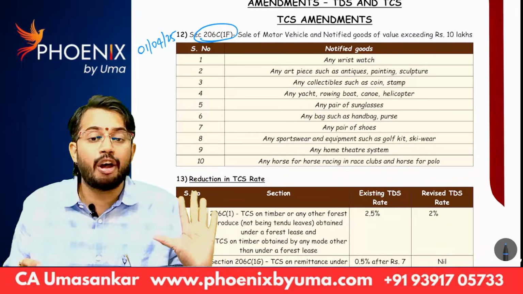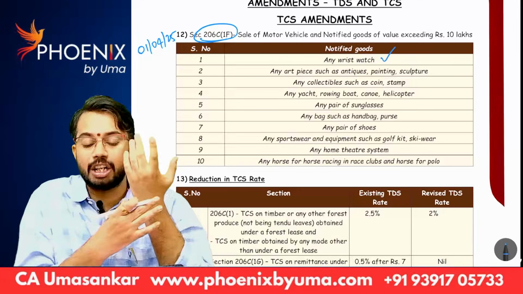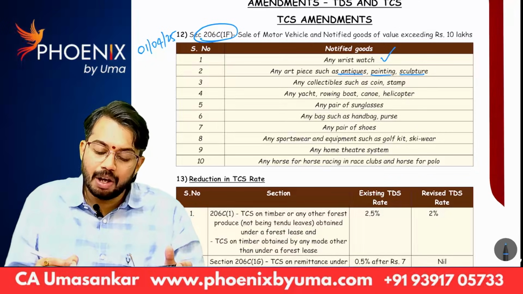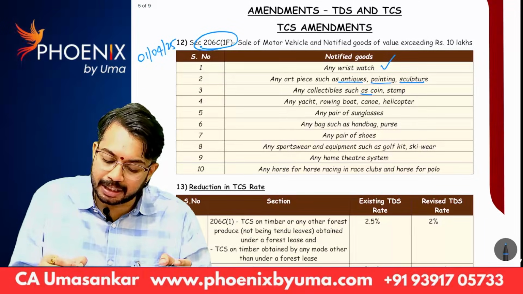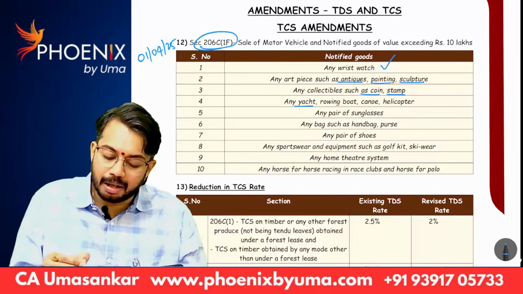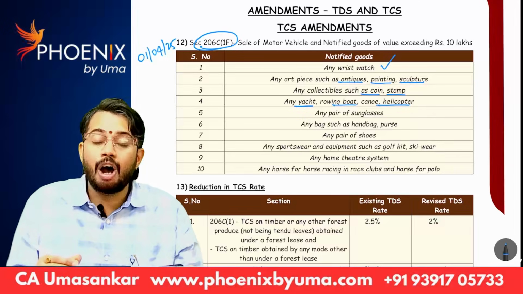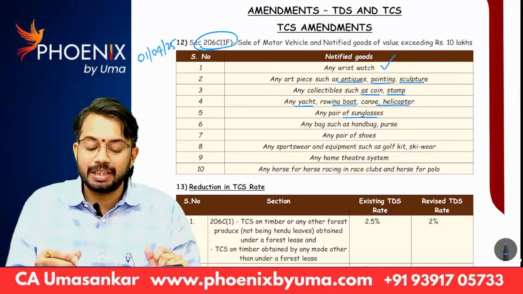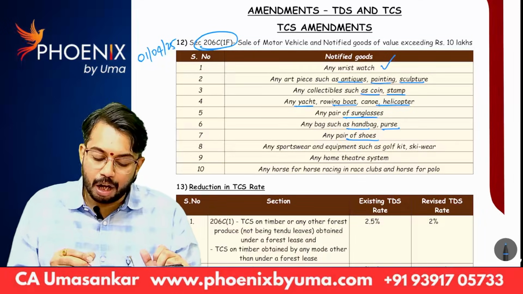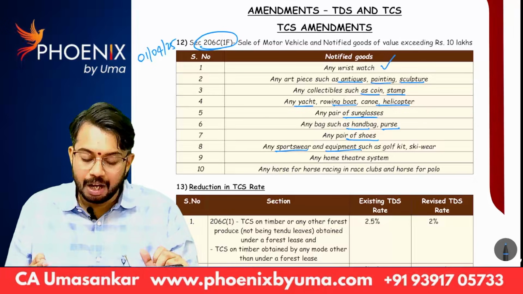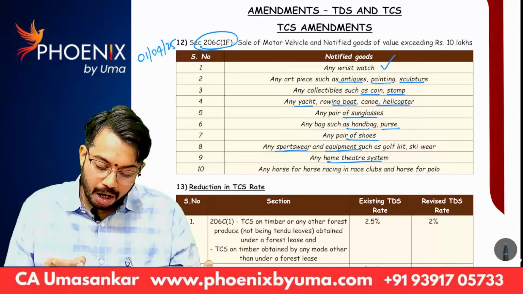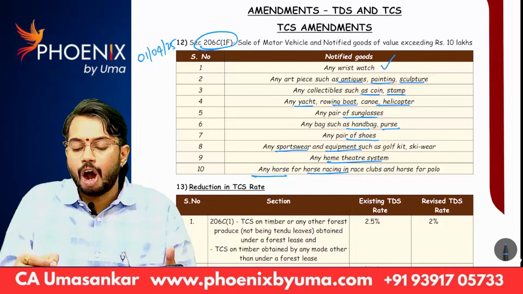Not only on sale of motor vehicle, on sale of wristwatch, on sale of antiques, paintings, sculpture, on sale of collectibles such as coin, stamp, these are also antiques. On sale of any yacht, boat, helicopter, on sale of any sunglasses, on sale of handbag, purse, on sale of shoes, on sale of any sportswear equipment, on sale of any home theater system, on sale of any horse for horse racing, all these are covered.